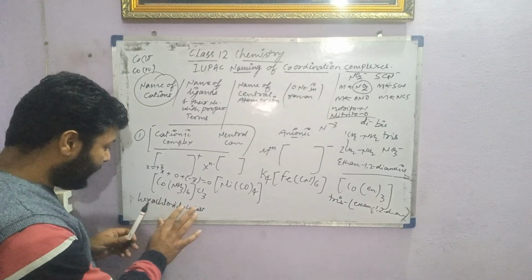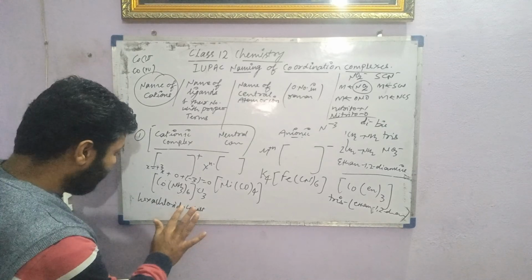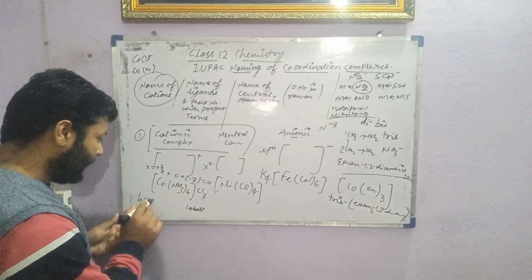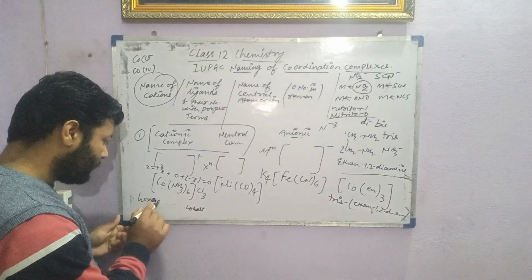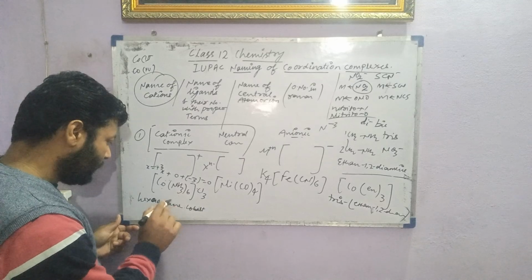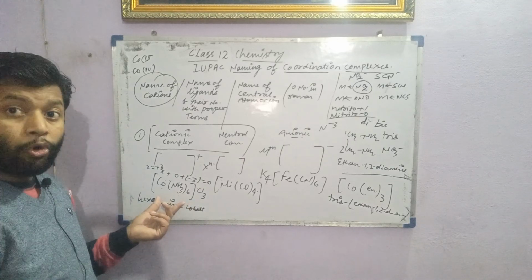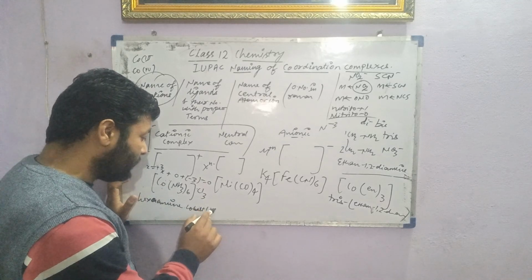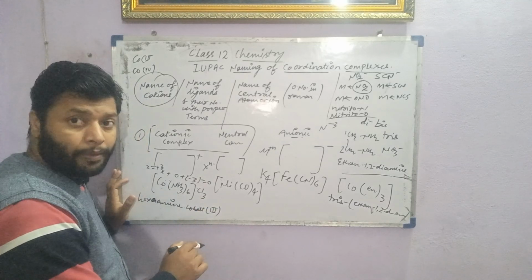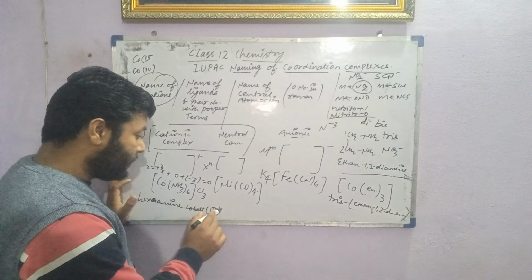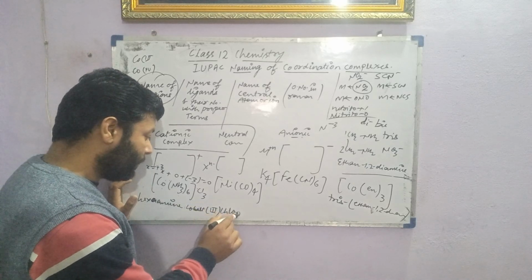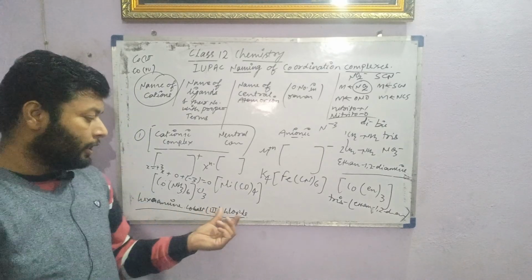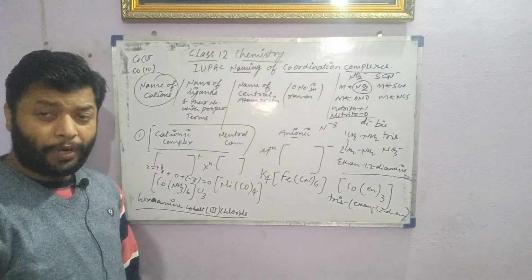So its name will be hexaamminecobalt, with the oxidation number +3 in Roman numerals, and then the counter ion name, chloride. Hexaamminecobalt(III) chloride.